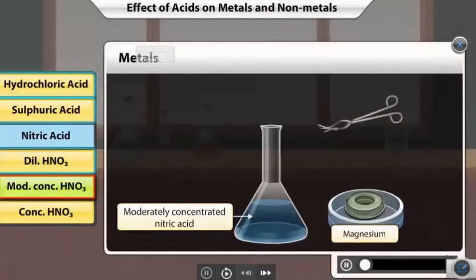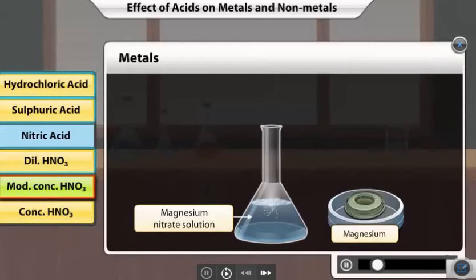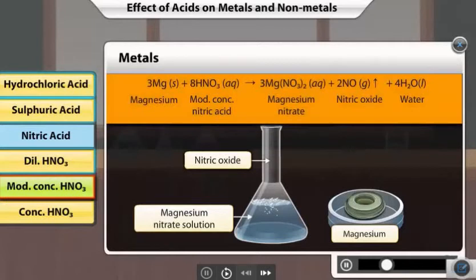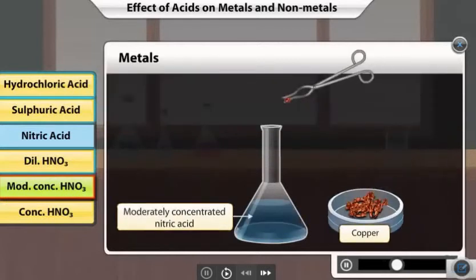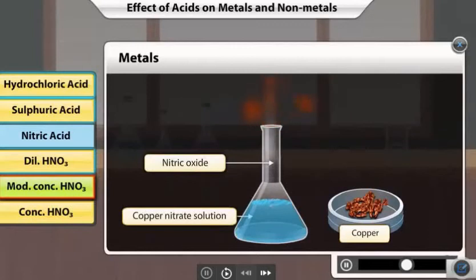When magnesium is added to moderately concentrated nitric acid, it forms the salt magnesium nitrate. But instead of hydrogen, nitric oxide gas is produced. Copper reacts with moderately concentrated nitric acid to form copper nitrate and nitric oxide.